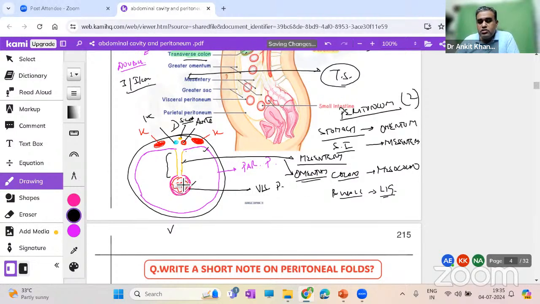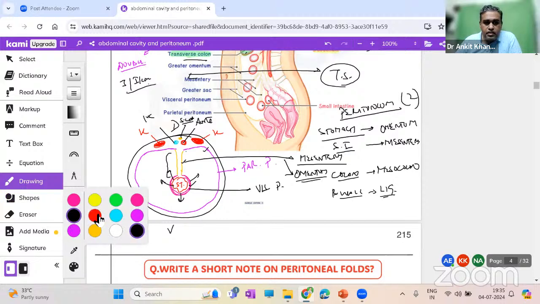Now, what can happen? Suppose food goes into the stomach and the stomach needs to move. The stomach can move here and there slightly because it is connected by this omentum, so nothing will happen. Now, why do we have this double-layered fold of peritoneum? The reason is, you can see behind we have the aorta, IVC, and spinal cord.